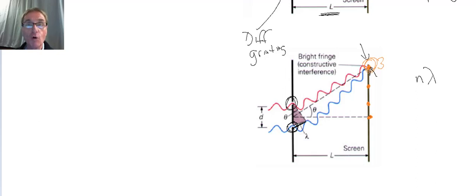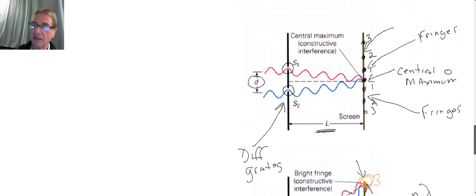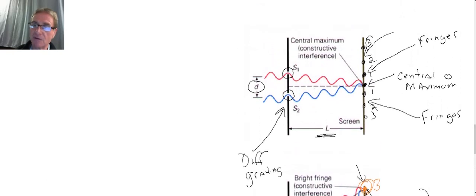It's got to be a whole number multiple of lambda starting with 1. It could be 1, could be 2, could be 3, could be any number. But it's got to be some multiple. I've used the number n here, and n corresponds to the fringe numbers.